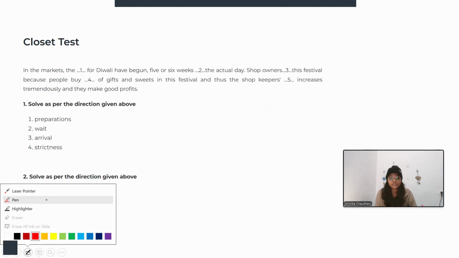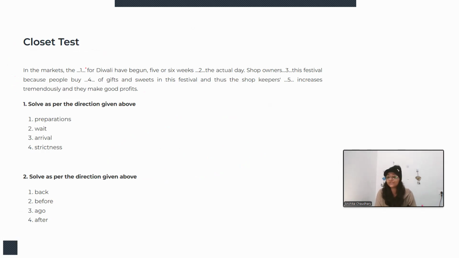Let's move on to the cloze test. It is very important for your placement exams. This cloze test was asked in Infosys, but I have changed some words here, because not every time we can use exactly the same. So for your practice as well, I have taken different ones.